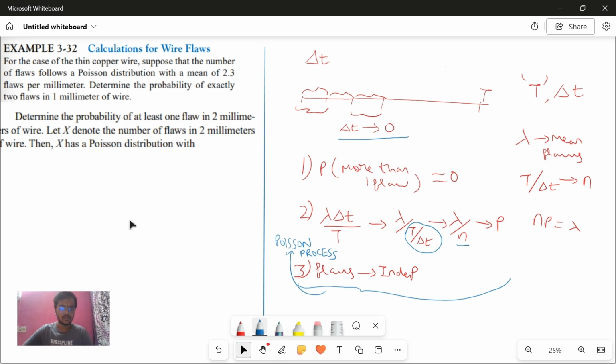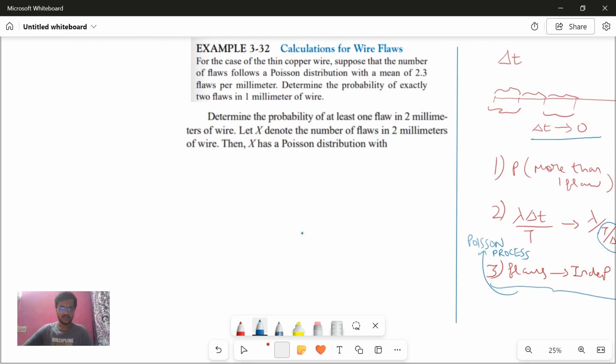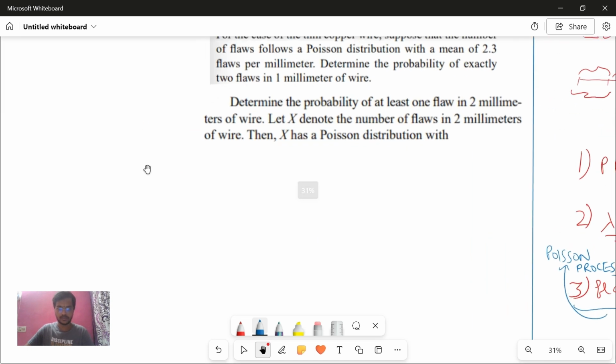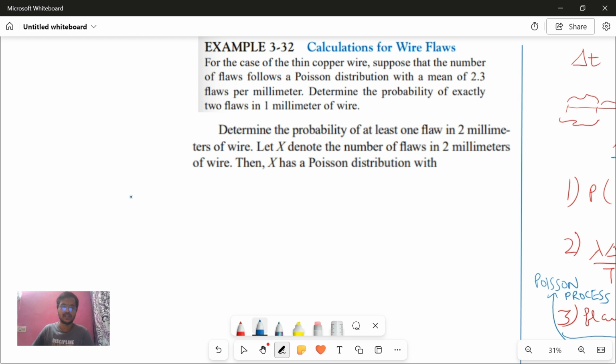Now the first question. For the case of thin copper wire, suppose the number of flaws follows a Poisson distribution with a mean of 2.3 flaws per millimeter. Determine the probability of exactly 2 flaws in 1 millimeter of wire. It's very easy. So, they've given a Poisson distribution, and the lambda is what?